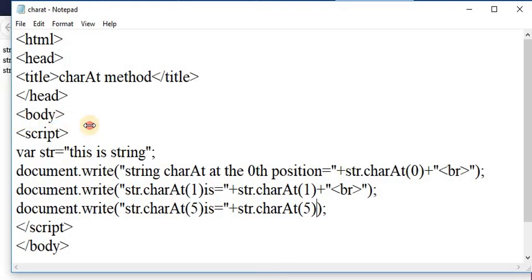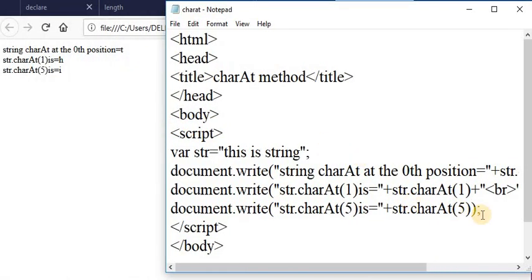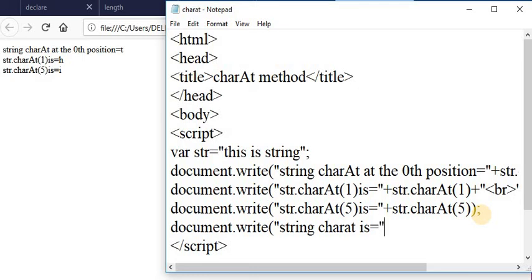Suppose here you take document.write string charAt is equal to, and suppose here I am taking str.charAt at the 4th position.